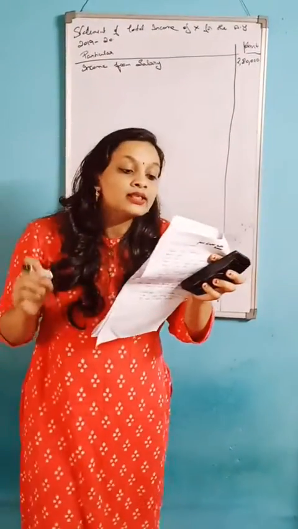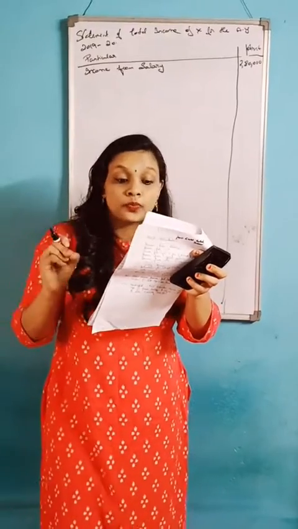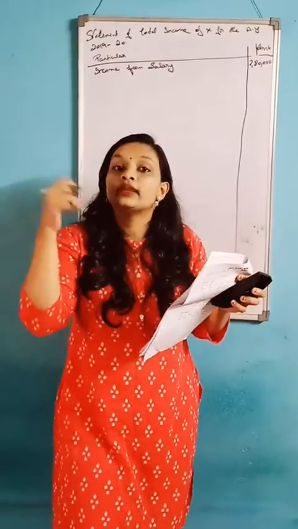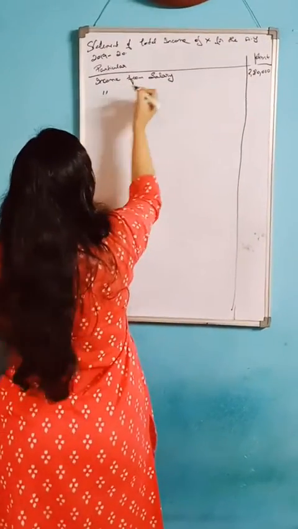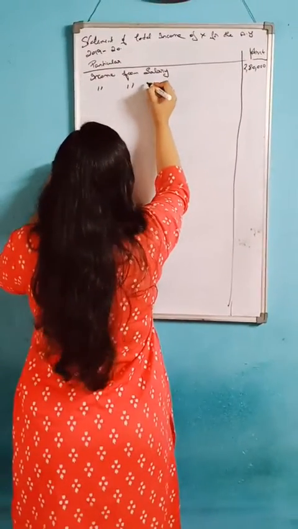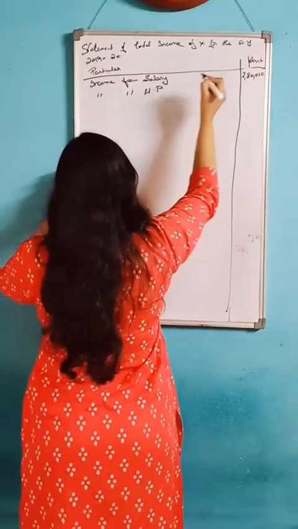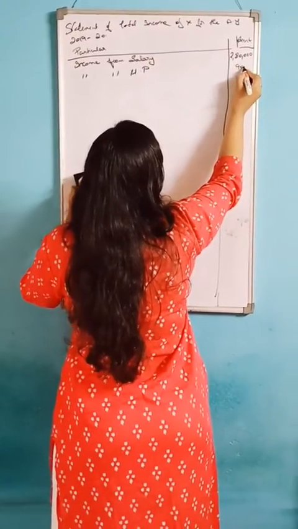And next it says income from house property computed 90,000, direct amount column, there is no TDS. So income from house property is 90,000.